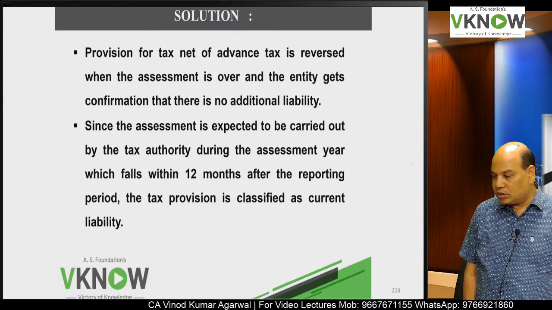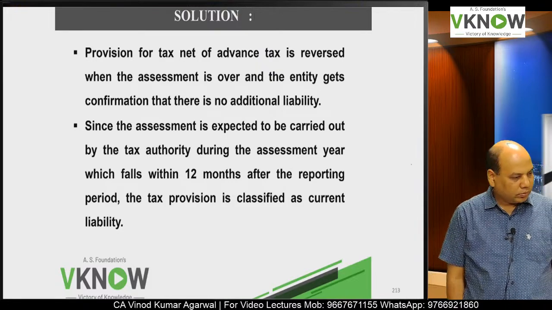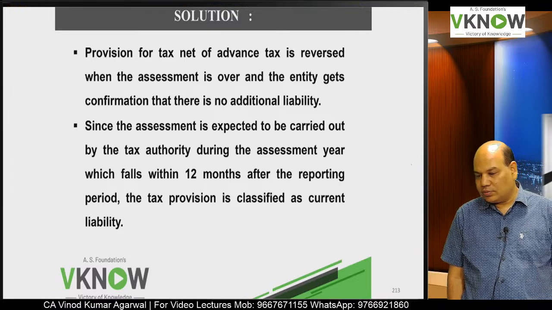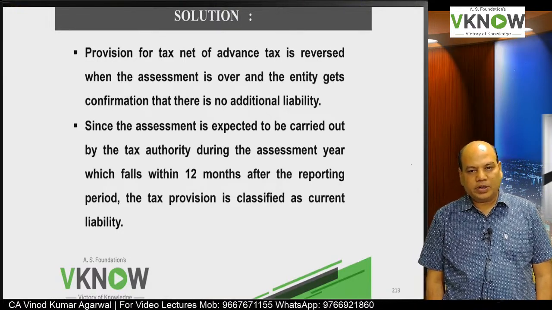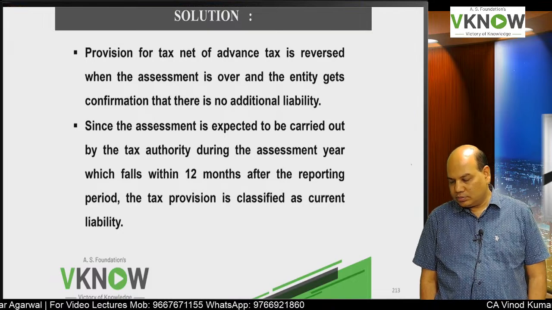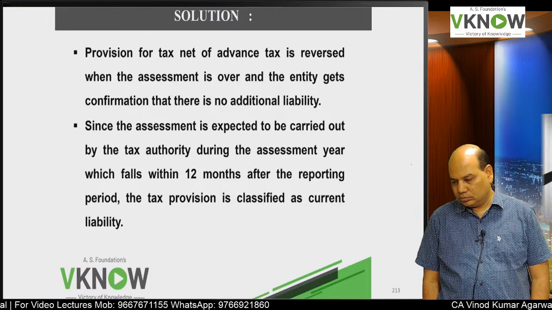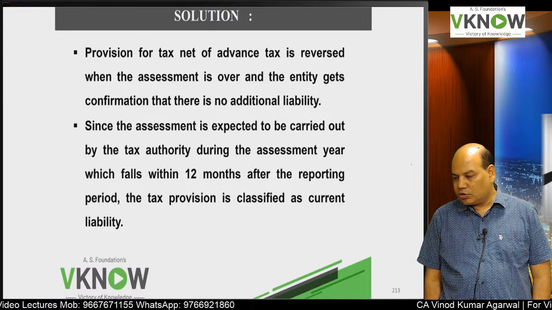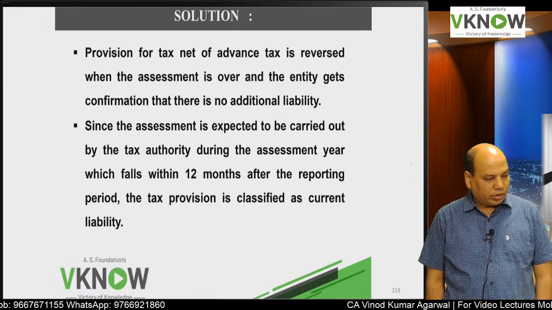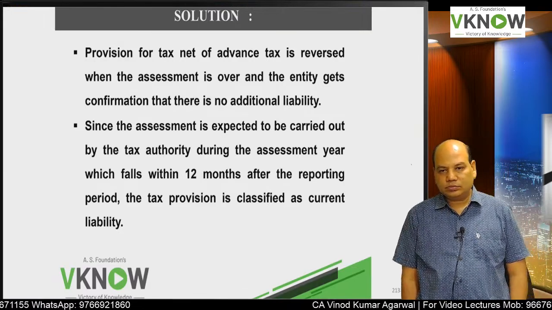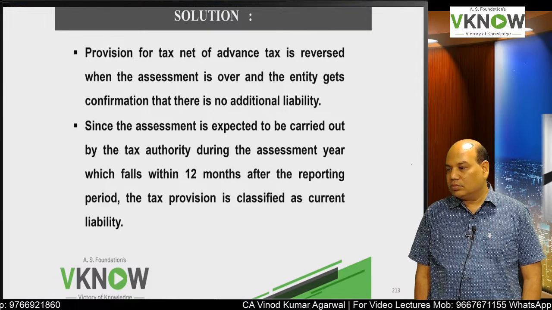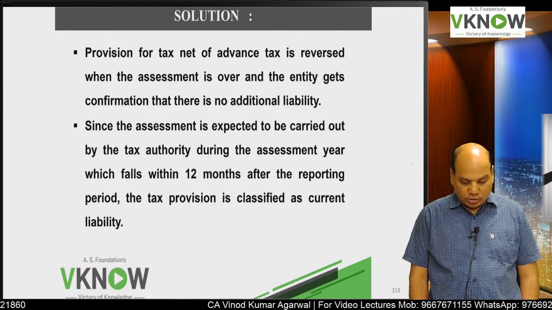Next line: since the assessment is expected to be carried out by the tax authority during the assessment year, which falls within 12 months after the reporting period, the tax provision is classified as current liability.